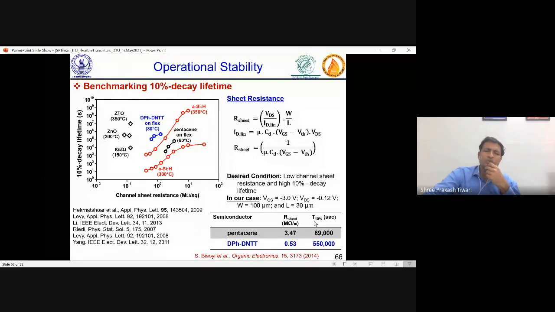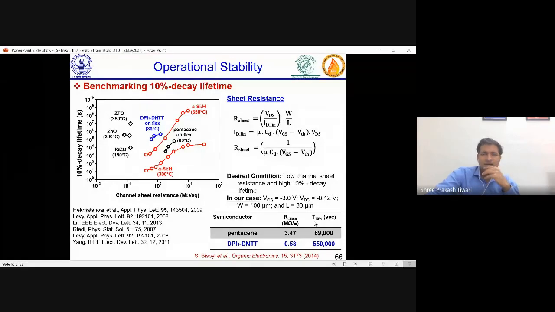Again, when you compare something, you have to normalize. So one thing is the 10% decay lifetime. The other one is channel sheet resistance, because many times the semiconductor thickness is different. So you also find channel sheet resistance, which takes care of your capacitance density and applied voltage both. So on this plot, anything which has lower sheet resistance will be better, and anything which has higher 10% decay lifetime will be better. Now you see these DPH DNTT organic semiconductors are better than amorphous silicon in many cases, and that too when they are produced at much lower temperature.